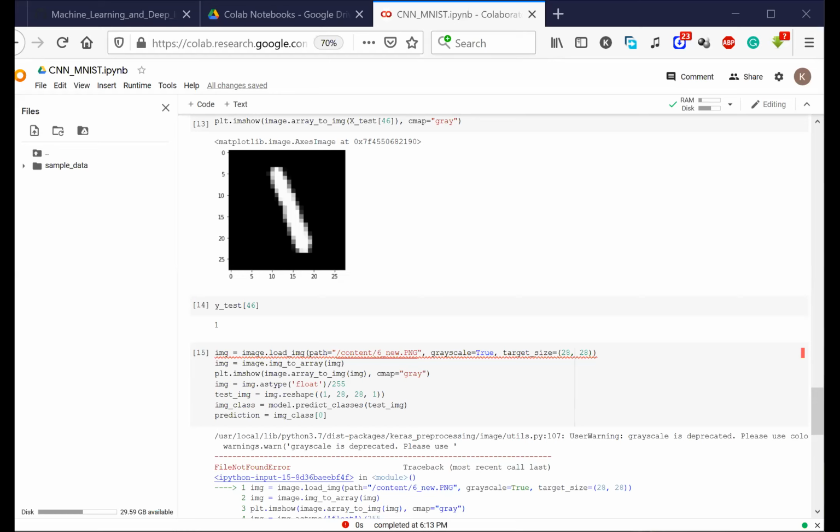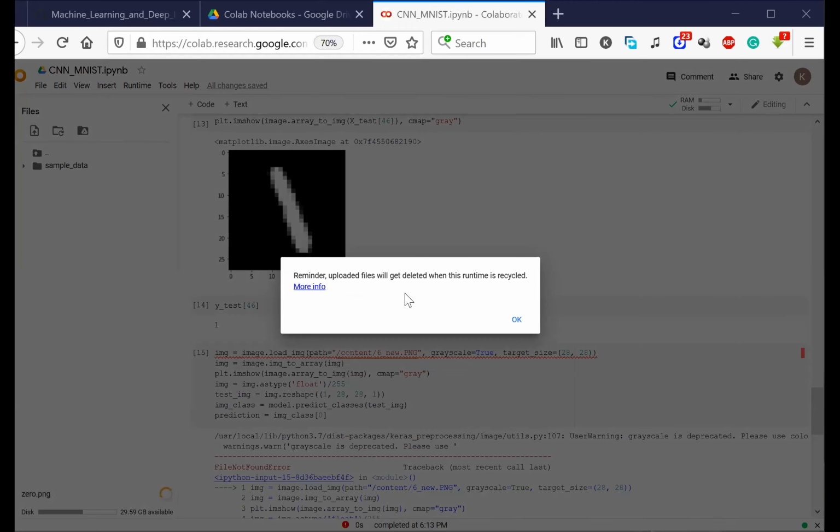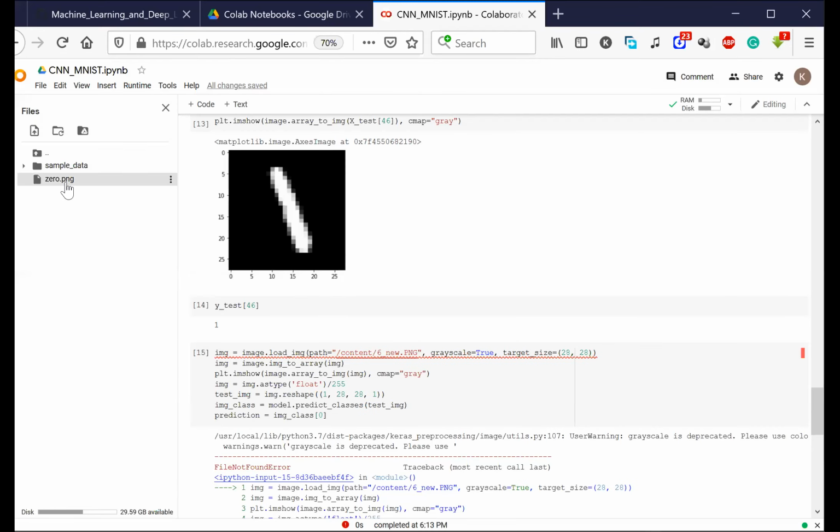Now what I'll do is drag and drop the image from my desktop to the left hand side. It is asking me to upload it, so let's click on that. Now, do you see that this is the image? Everyone able to see 0.png?